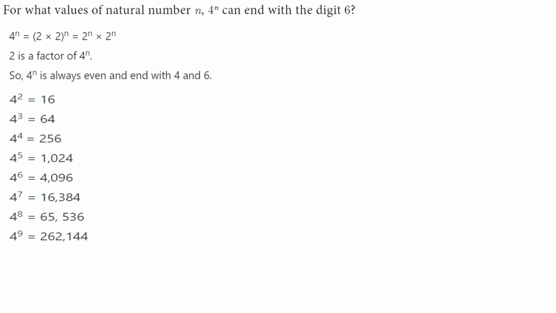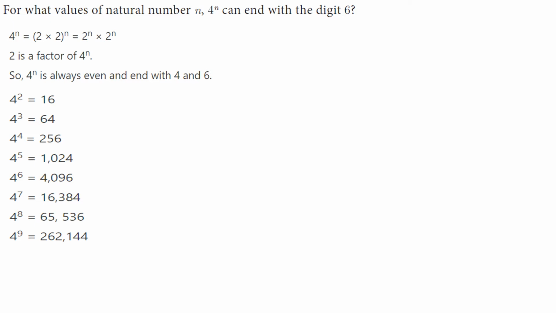So first you write 4 to the power n. What is the factor of 4? 1 into 4, and 2 2s are 4. So we can take it as 2 into 2, so (2 into 2) to the power n. So you can split and write it as 2 to the power n into 2 to the power n. So 2 is a factor of 4 to the power n.